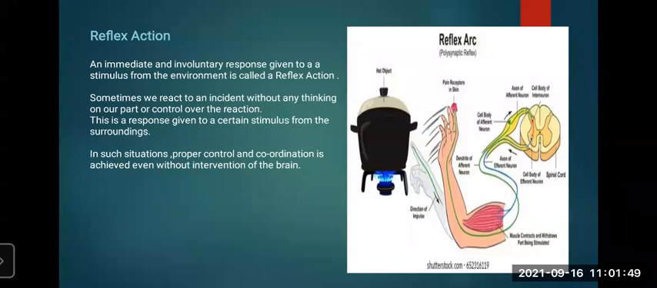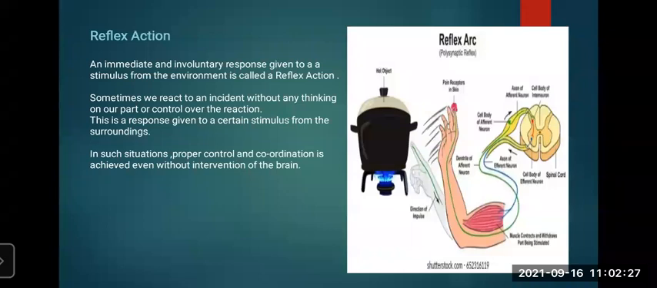So what happens in this reflex action? An immediate and involuntary response given to a stimulus from the environment is called reflex action. You can see a picture of the reflex action. What is seen? A burner is there, and a hot object is over there. It becomes hot. We know that heat can transfer. So when we touch it, what will happen? We immediately remove our hand. Why? Because we understood that our hand will get burned. So this is nothing but the reflex action, because it is not by our control.